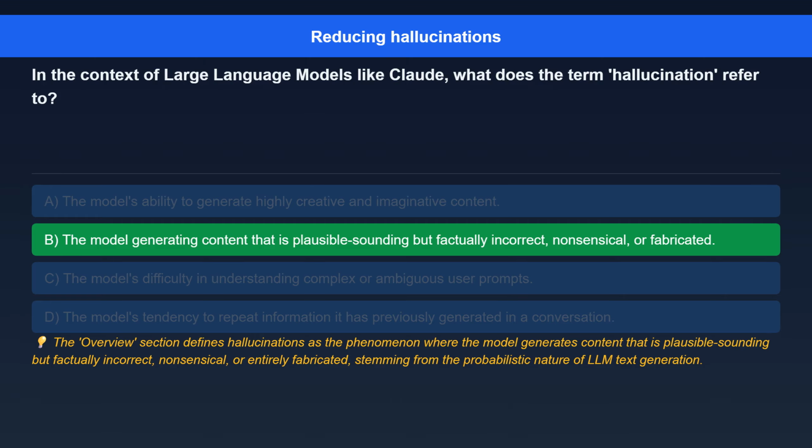The correct answer is, quote, the model generating content that is plausible sounding but factually incorrect, nonsensical, or fabricated. Here's the explanation. The Overview section defines hallucinations as the phenomenon where the model generates content that is plausible sounding but factually incorrect, nonsensical, or entirely fabricated, stemming from the probabilistic nature of LLM text generation.